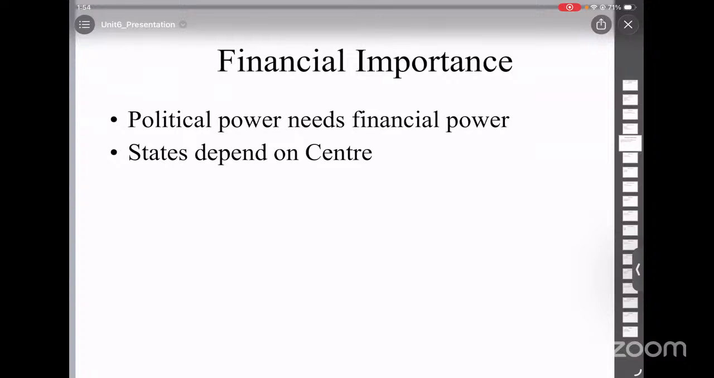So, what is the importance of finance? In simple words, political power is useless without money. Both center and states need their financial independence. But in reality, states actually depend heavily on the center, which generally creates conflicts, complaints, and tension.